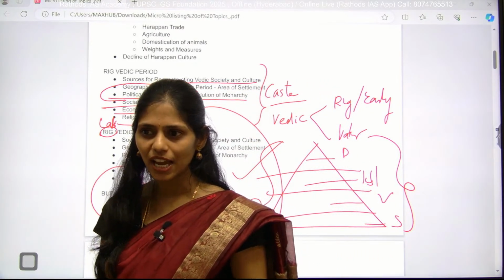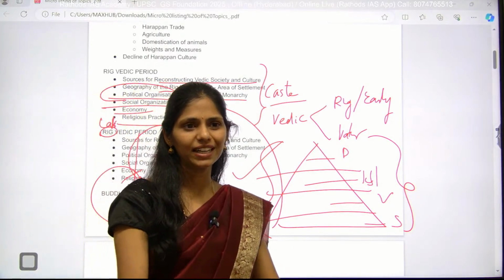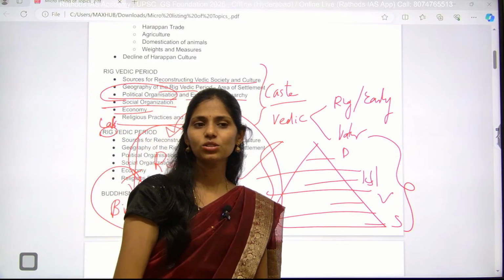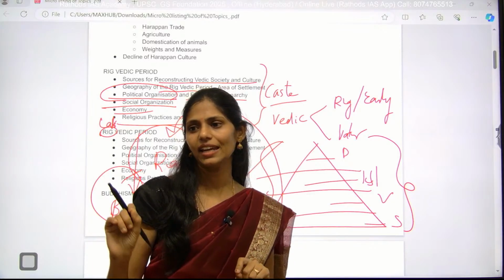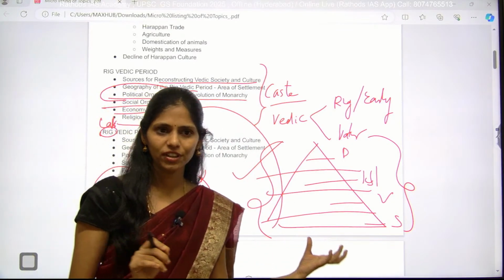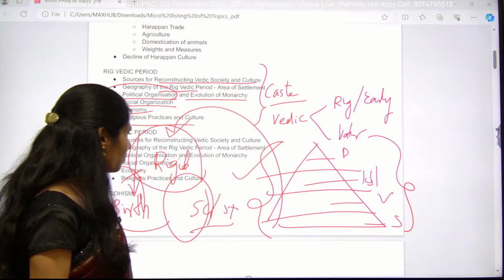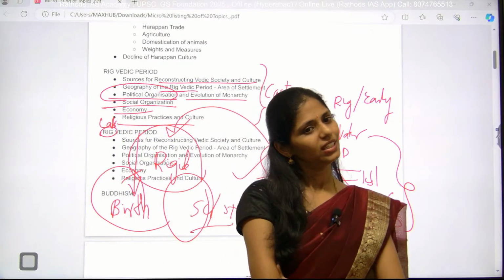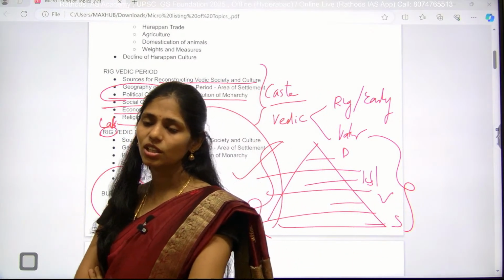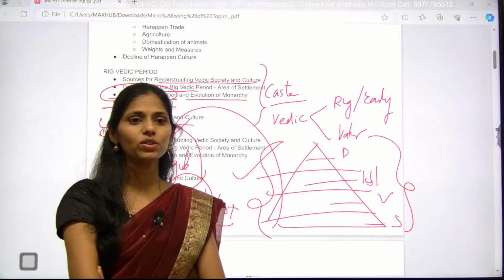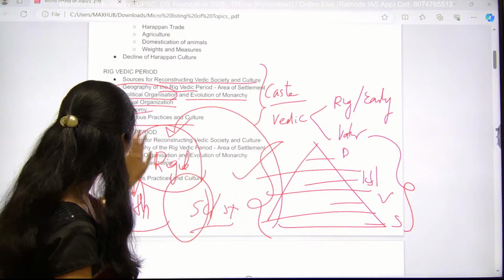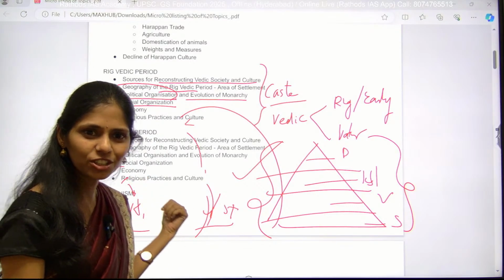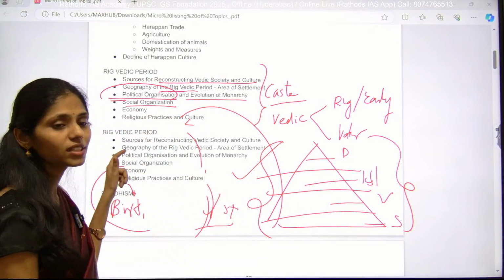Because of this manual scavenging, whenever these people enter septic tanks or drainages to clean them or to clear any blockage, it causes death because it is very unsanitary work. They get lots of infections, yes or no? The government passed the Manual Scavenging Prevention Act, but even then deaths happen every year. Last year, around 368 deaths happened because of manual scavenging. Can you connect what is happening today with this ancient history? We can clearly connect it with the later Vedic period.